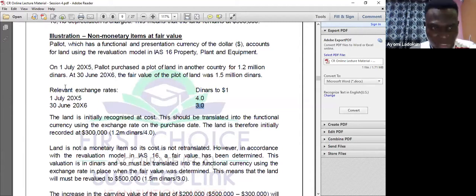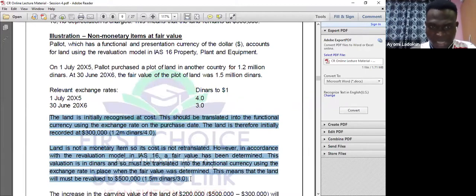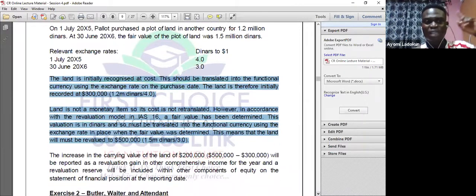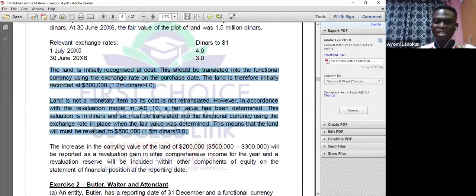Okay, so that is what is here. Everything I just said is here. Let's go through it. Let's see whether what we have been saying is even correct. The land is initially recognized at cost. It should be translated into the functional currency using the exchange rate at the purchase date. So the land is initially measured at $300,000. That's what we have just done. Land is not a monetary item, so its cost is not retranslated. However, in accordance with the revaluation model in IAS 16, the fair value has been determined. This valuation is in dinars, and so must be translated into the functional currency using the exchange rate in place at the date the fair value was determined.